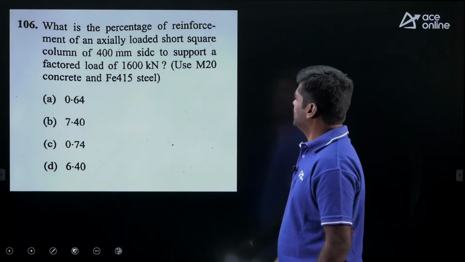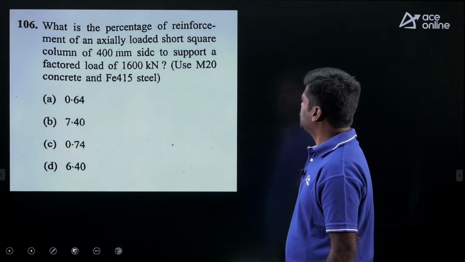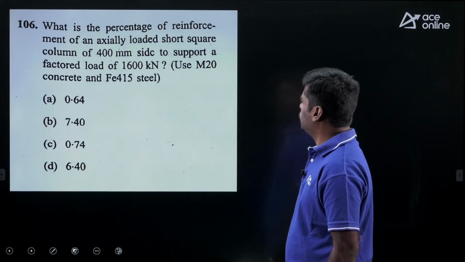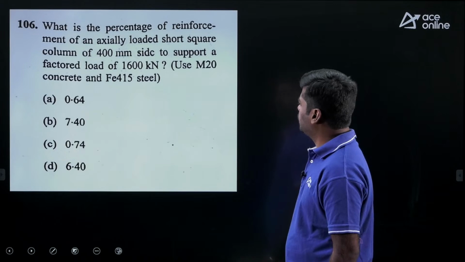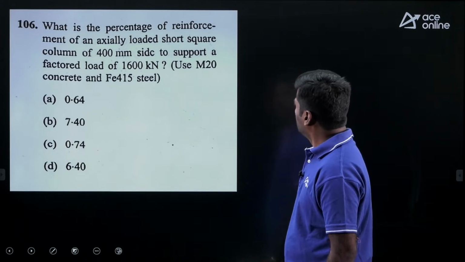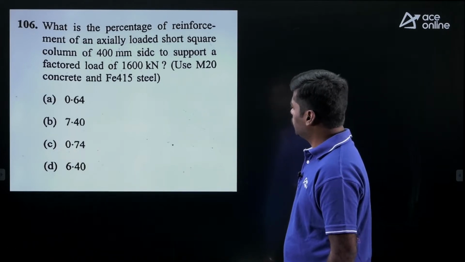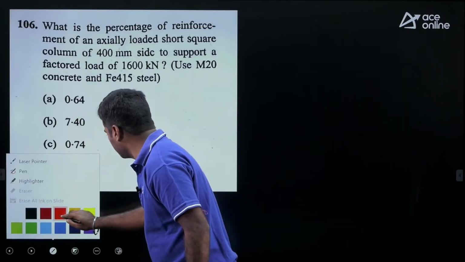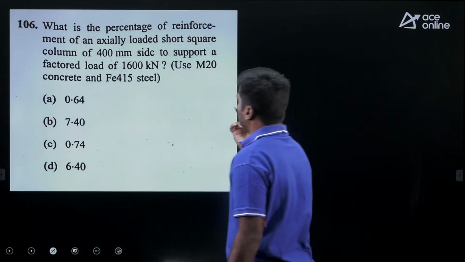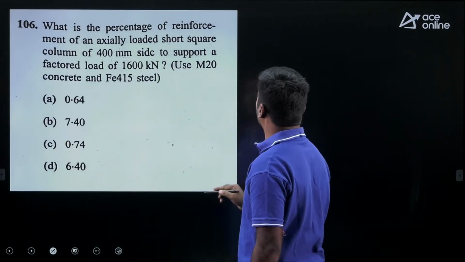What is the percentage of reinforcement of an axially loaded short square column of 400 mm side to support a factored load of 1600 kilonewton? Use M20 concrete and Fe415 steel. They are asking the percentage of tension steel. For that you need to find out first the area of longitudinal steel in a column.